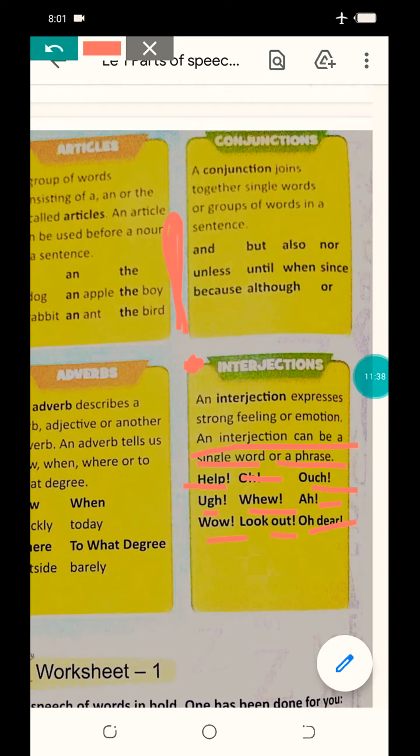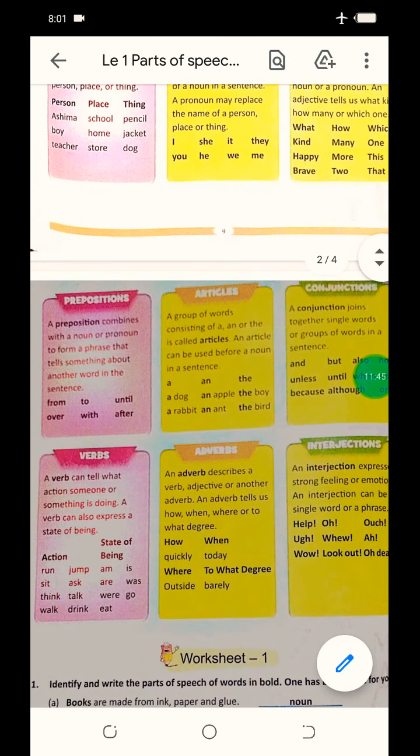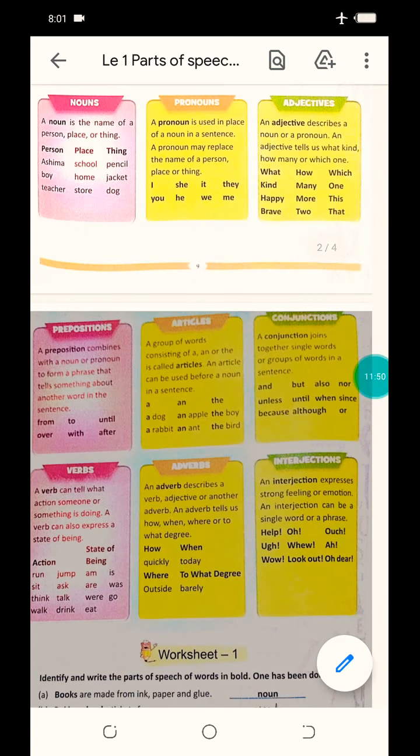Okay beta, I hope this is clear to you all. Now we will solve the exercises. You try to solve your exercise, and if you have any doubt, you can talk to me. Okay, thank you.